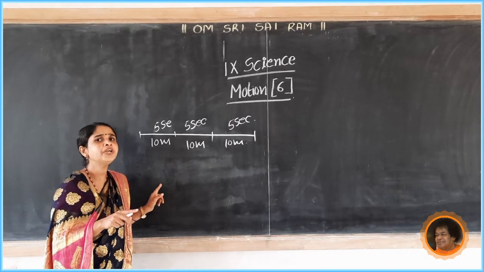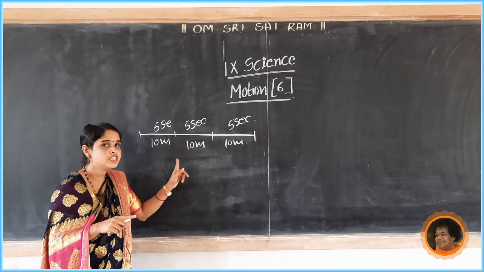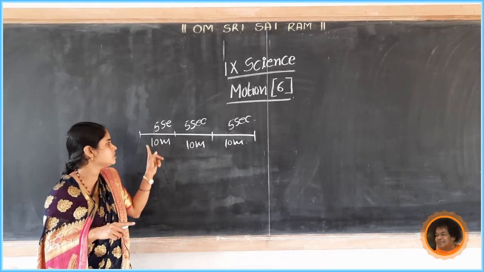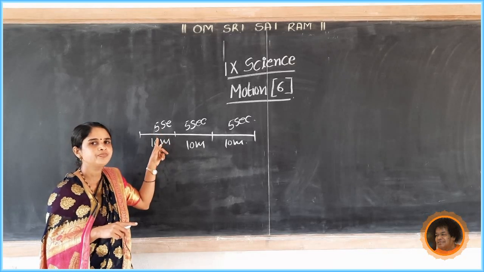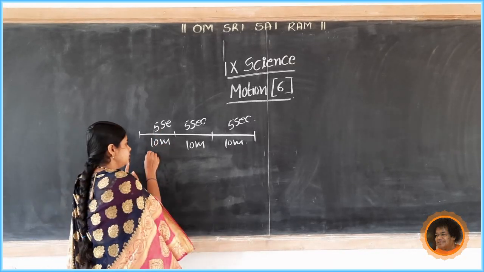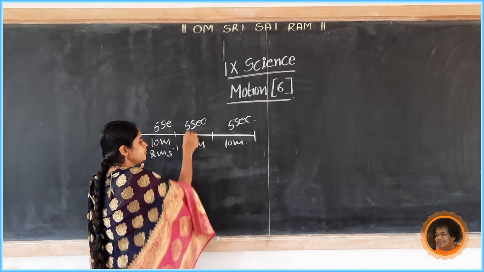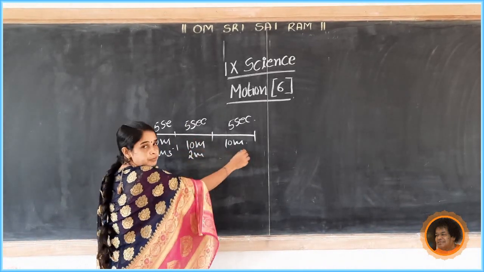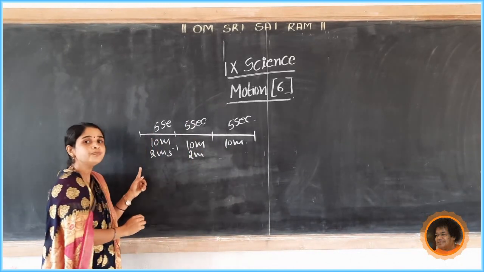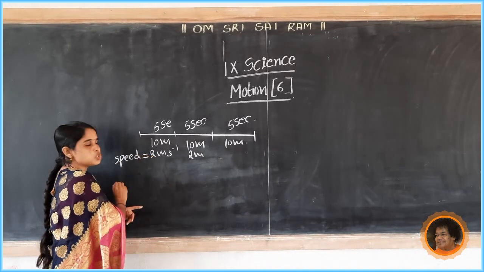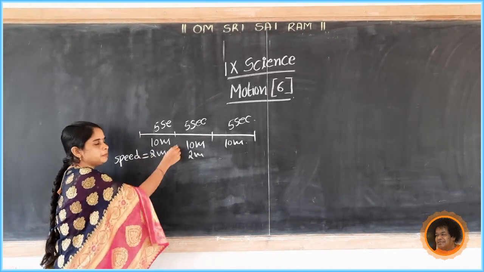What is meant by speed? Speed equals distance travelled divided by time. See here, distance travelled 10 meters divided by 5 seconds, its value is 2 meters per second. Again here also, 10 by 5, 2 meters per second. It is the value of speed. Here speed is constant because it is a uniform motion.